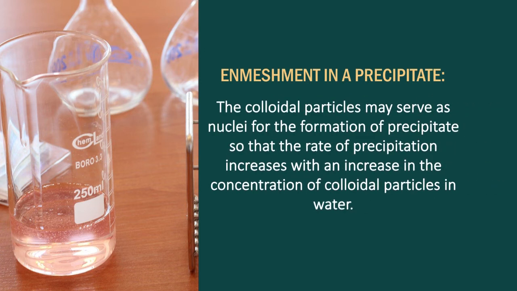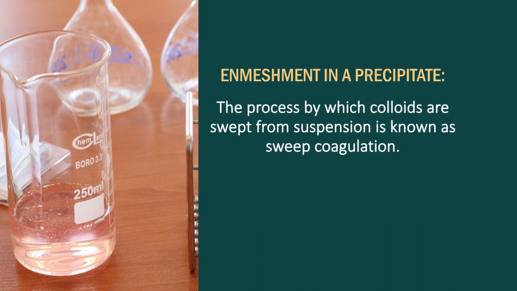The colloidal particles may serve as nuclei for the formation of precipitate, so the rate of precipitation increases with an increase in the concentration of colloidal particles in water. The process by which colloids are swept from suspension is known as sweep coagulation.